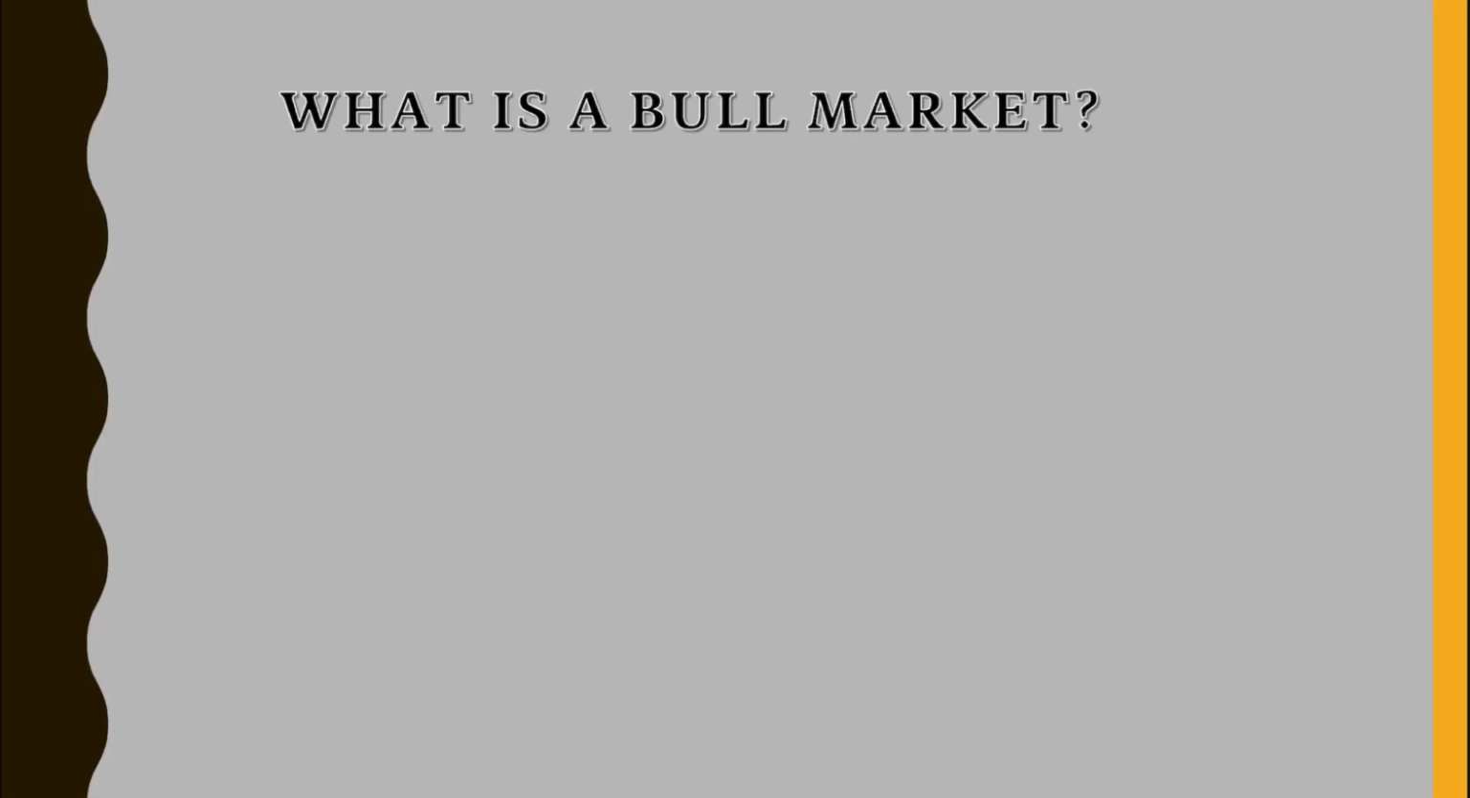So the first one is the bull market. So what is this bull market? In order to understand what is a bull market, we need to answer 4 questions. These are what, who, when, and where. First is what. So what is this bull market? In simplest terms, a bullish market is equal to price going up.